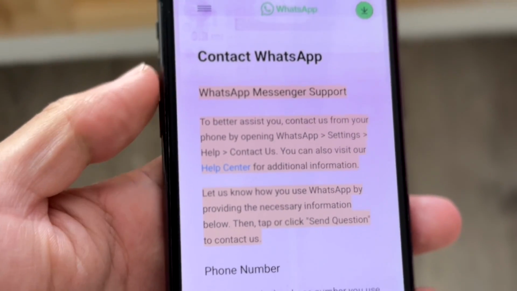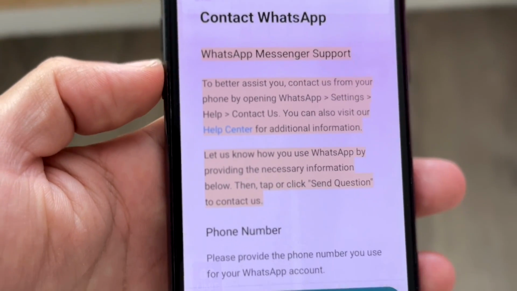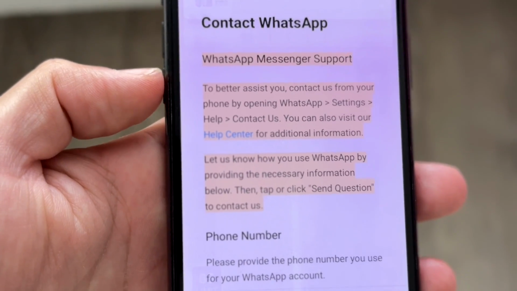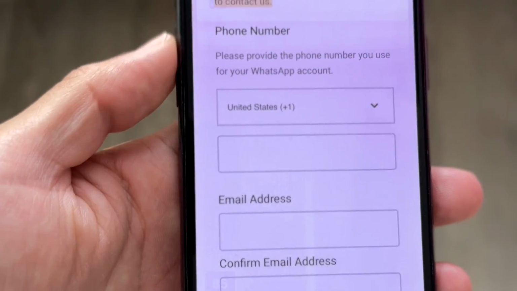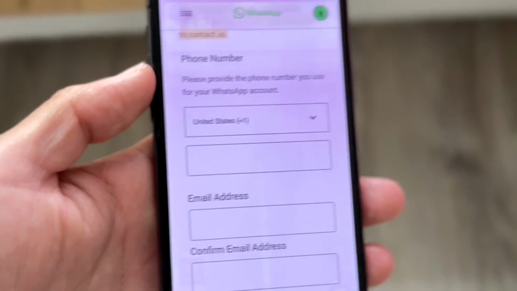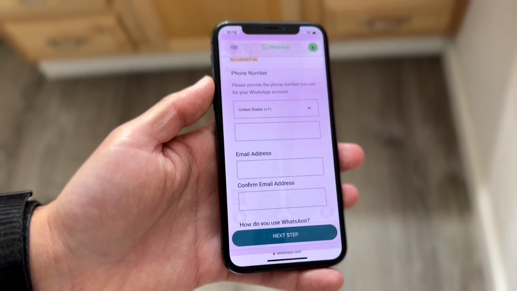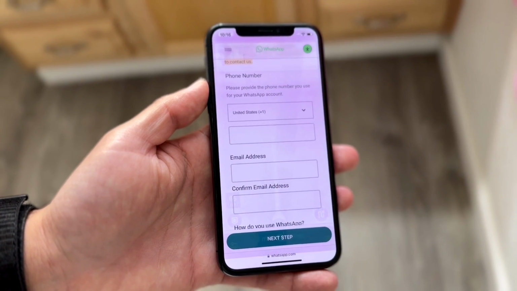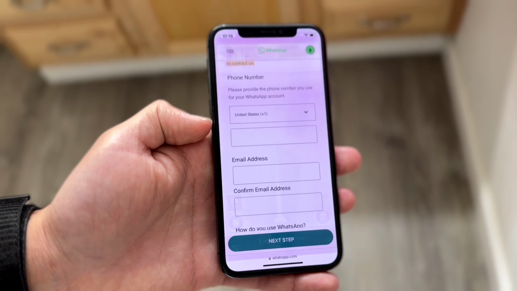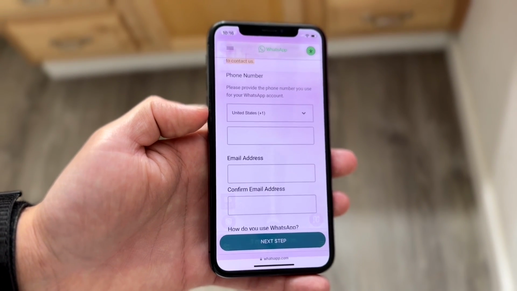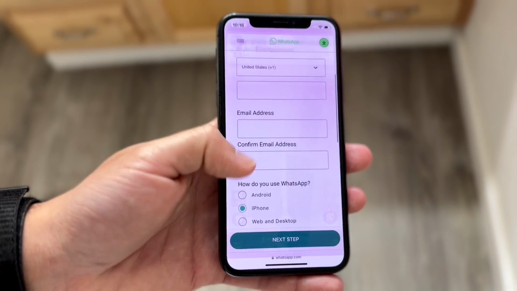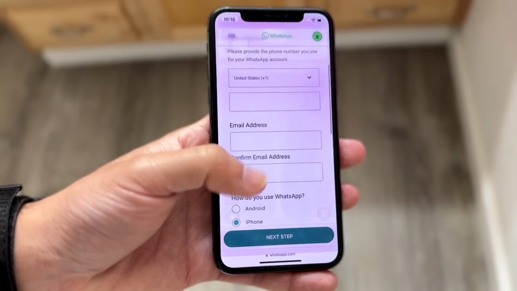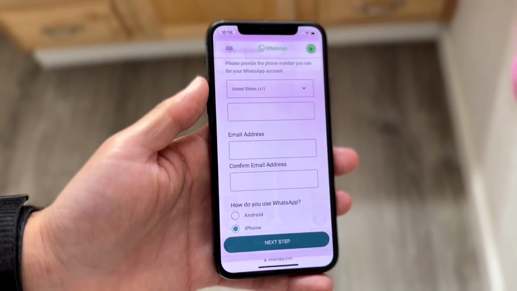It's going to say contact WhatsApp Messenger support to better assist you. Now, it's going to ask you for your particular WhatsApp information. All of this information is going to be almost the exact same thing that you had on your WhatsApp account: your phone number, your email address, and confirm your email address. Make sure this is the right information for that WhatsApp account that you had.